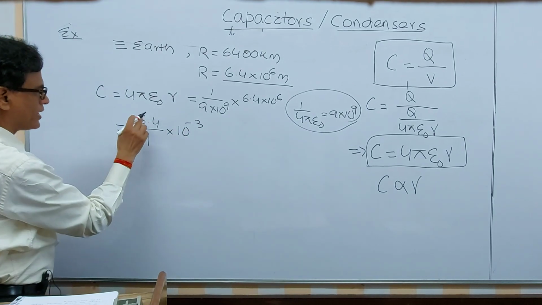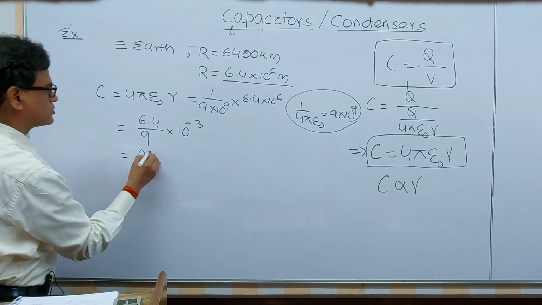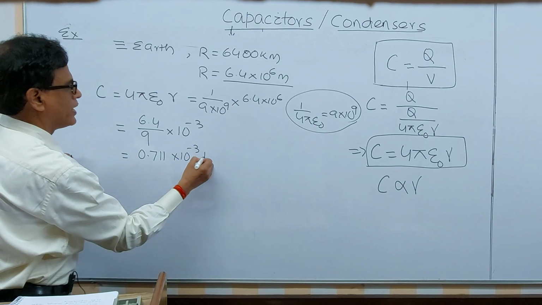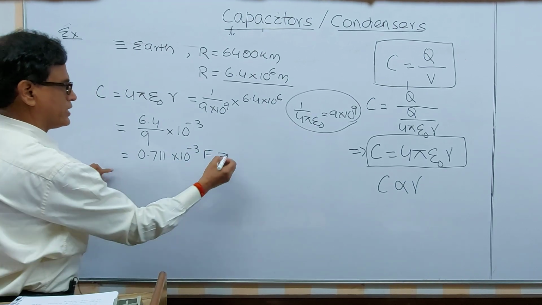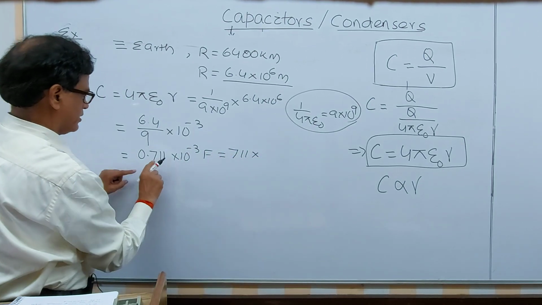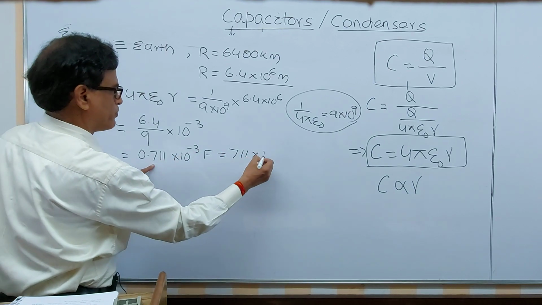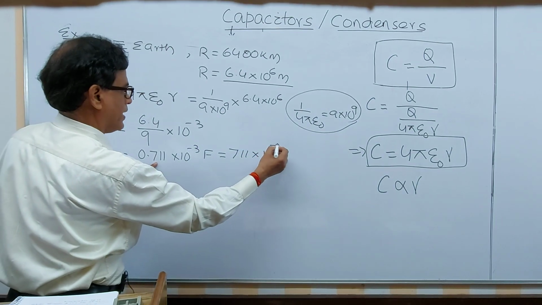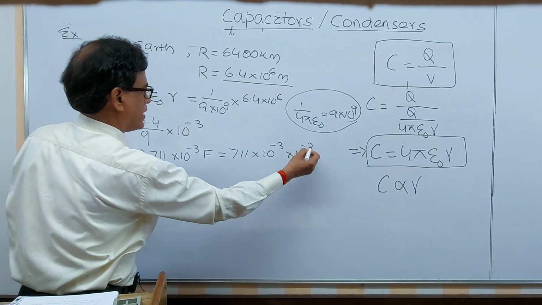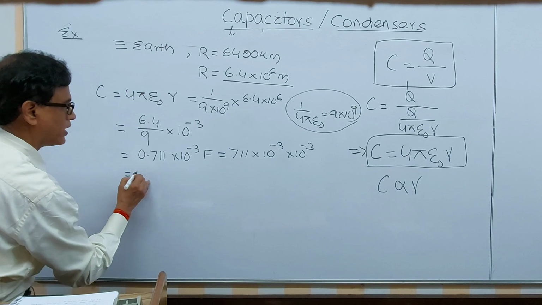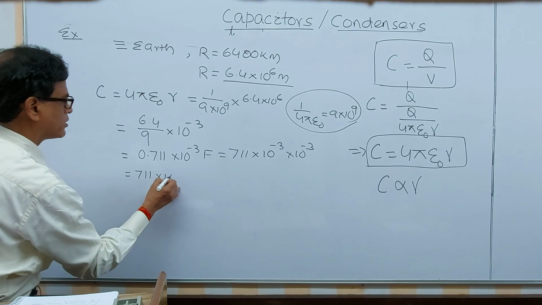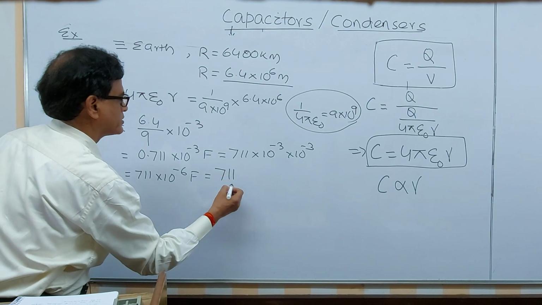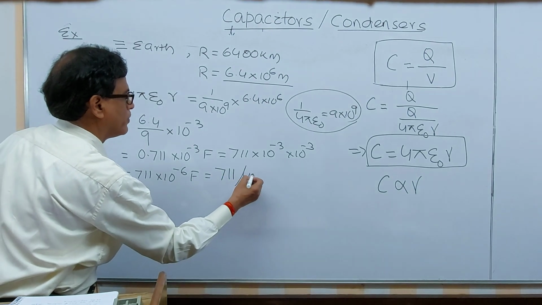If you divide 6.4 by 9, the answer is 0.711, a standard result you can remember, into 10 to the power minus 3 farad. That is 711 into 10 to the power minus 6 farad, which is 711 microfarad.